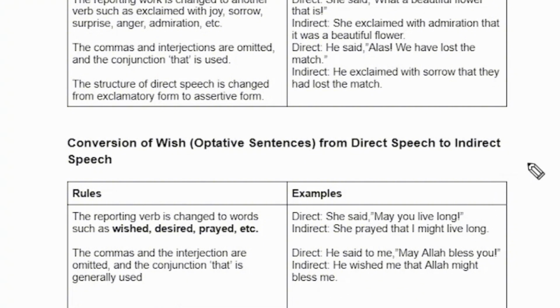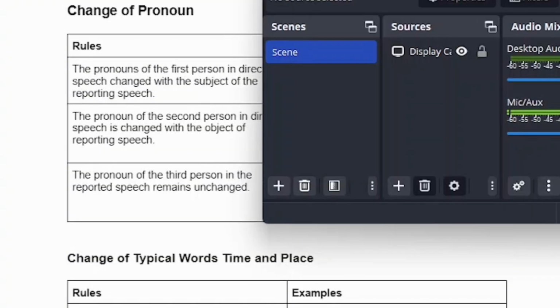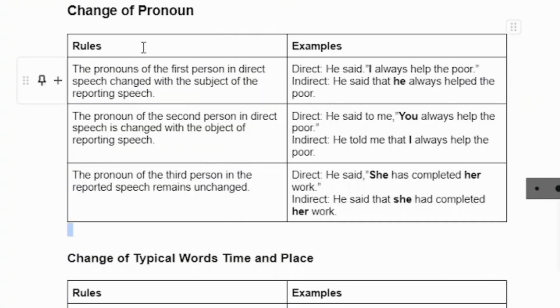So that is the optative sentences which we have changed. Okay, so that was optative sentences. Now we will see change of pronoun in the indirect speech. So how can we change the pronouns?